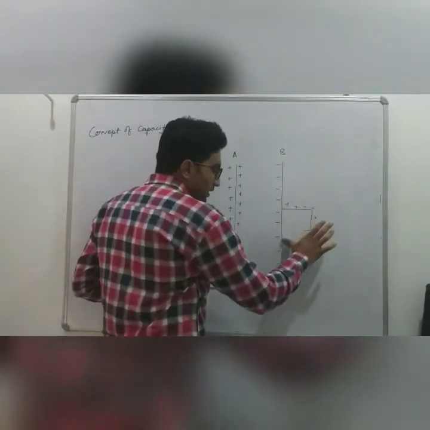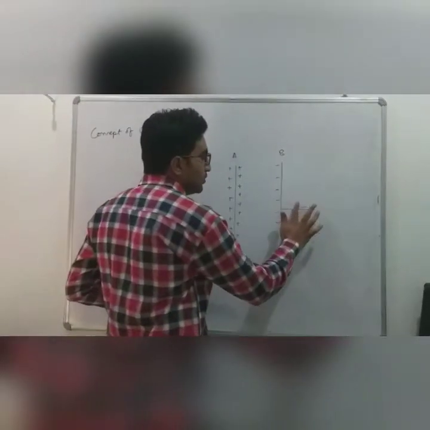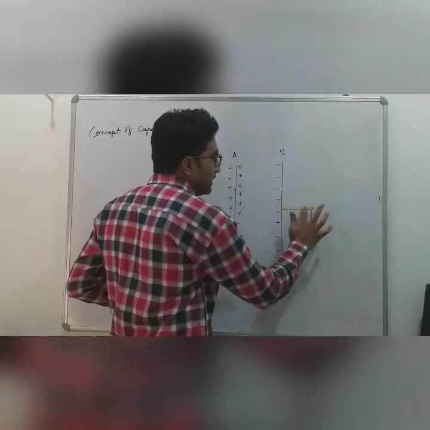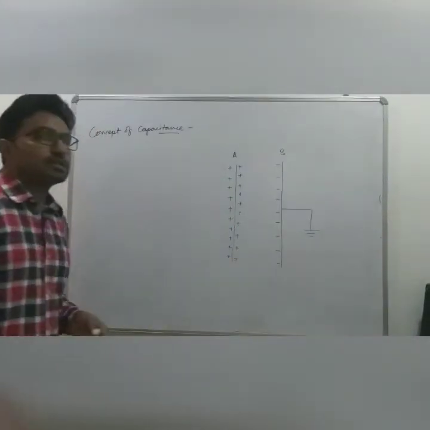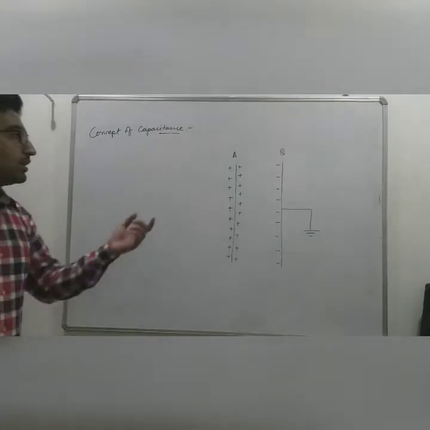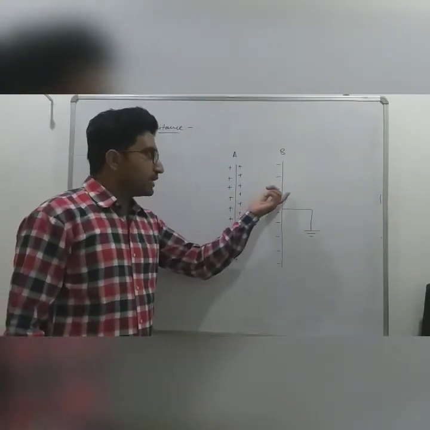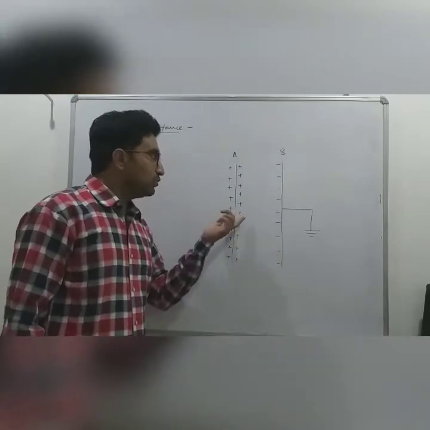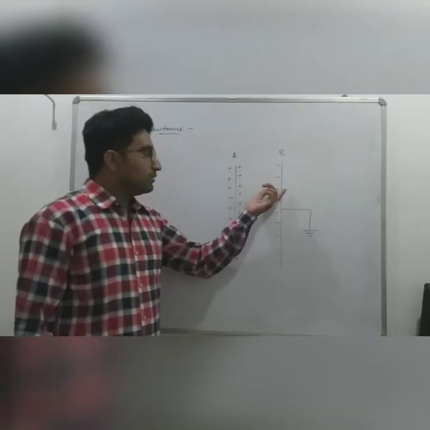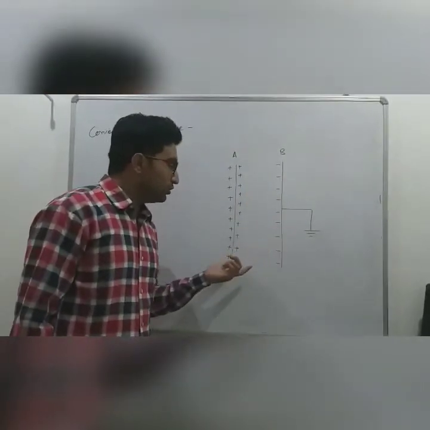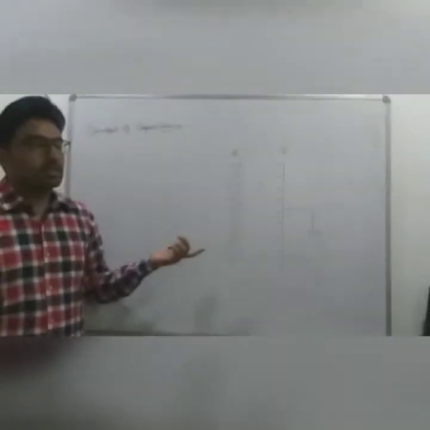Then the charge on the conductor will be purely negative. The conductor B is purely negatively charged, and this negative charge on plate B reduces the potential on A. The negative charge on B reduces the potential on A, and it will increase the capacitance of the whole arrangement.